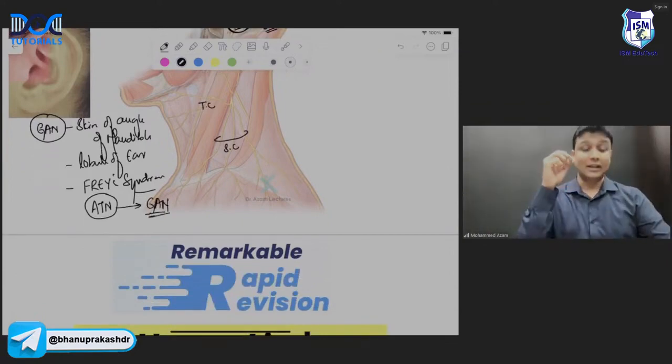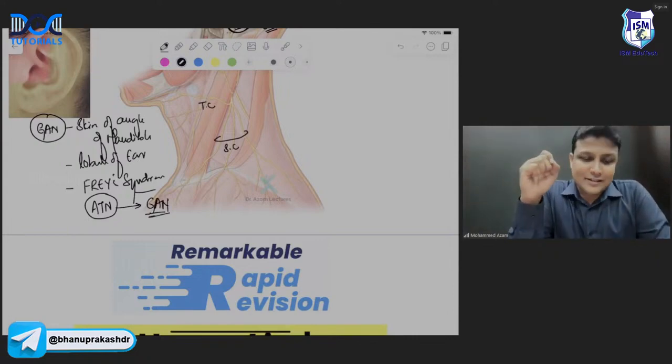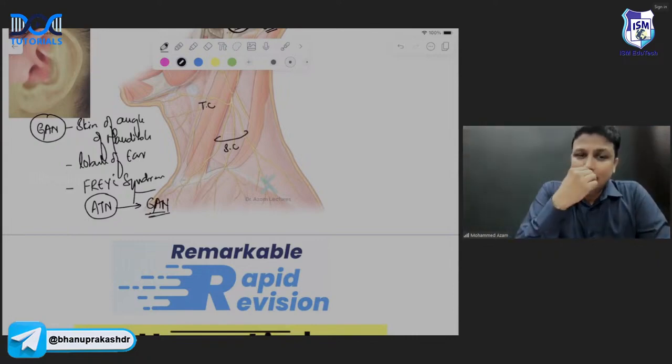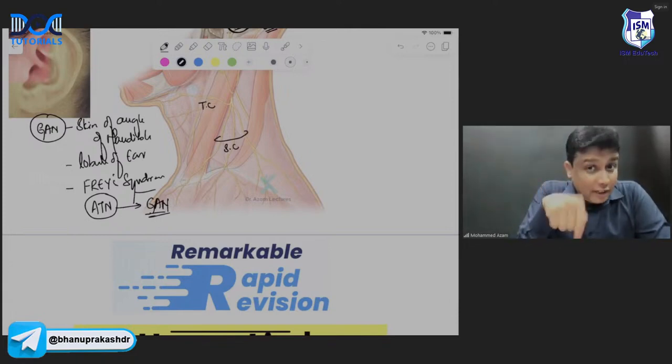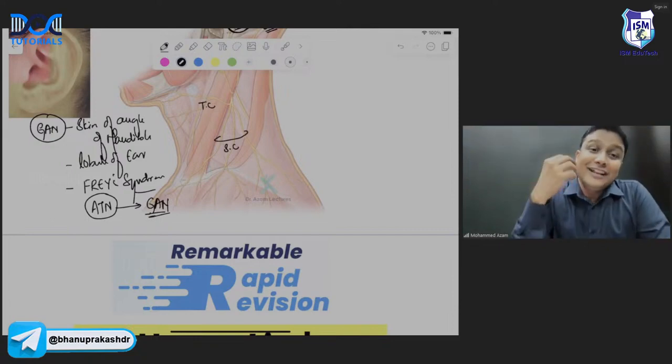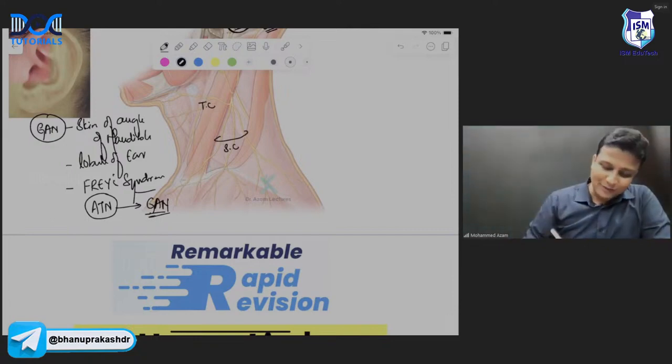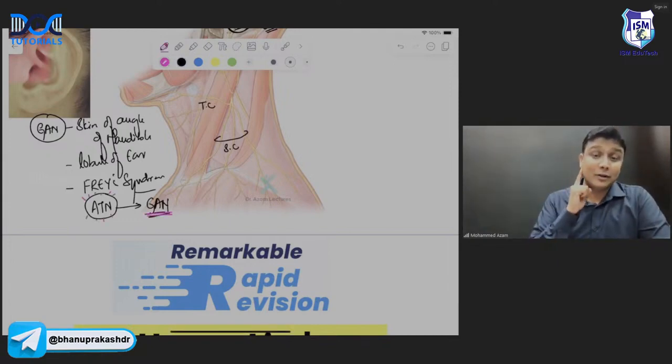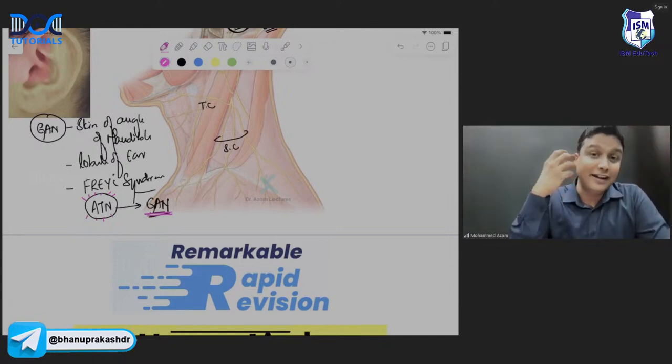That's the reason why I'm asking you here, sir. The auriculotemporal nerve will be injured, and that is most commonly joining with the great auricular nerve. So whenever this auriculotemporal nerve is stimulated, what is going to happen? It will stimulate the great auricular nerve, which supplies the skin over here. So whenever the person eats food, in this region there will be redness and sweating. That is known as Frey syndrome, sir. Gustatory sweating.